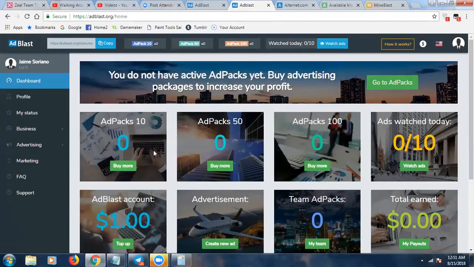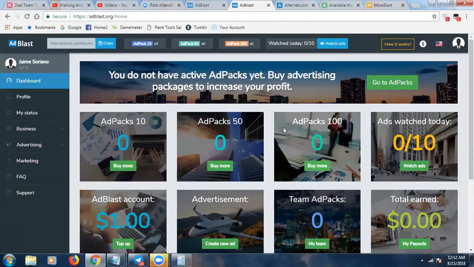But again, you get in where you fit in. You figure out which ad pack makes sense for you. If you want to play with it and start small and do $10 ad packs, totally up to you. If you want to do $50, again, totally your discretion. You have the freedom to do that. Me personally, I'm going to be doing probably the $50 and the $100 ad packs.